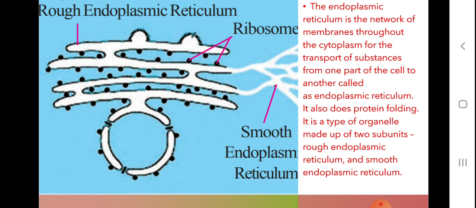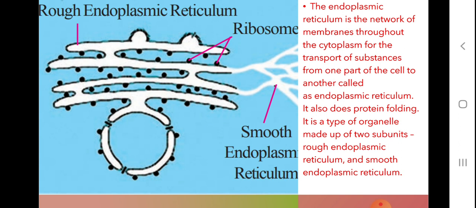And this type of organelle is made up of two subunits. ER is nothing but endoplasmic reticulum. What are the two subunits? RER and SER. RER is rough endoplasmic reticulum and SER is smooth endoplasmic reticulum. So what is the difference between RER and SER?